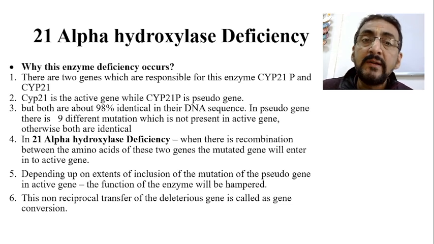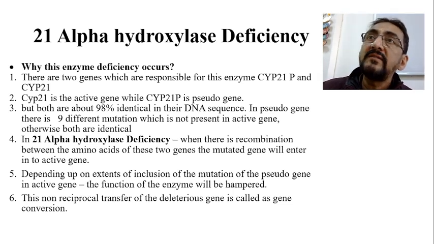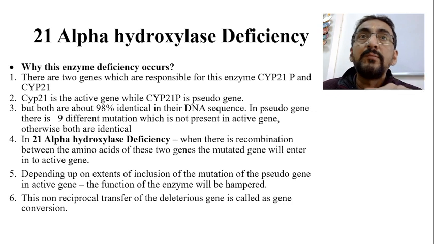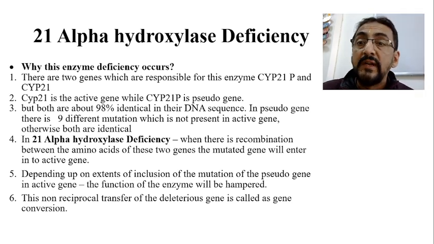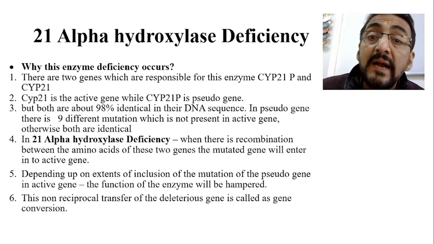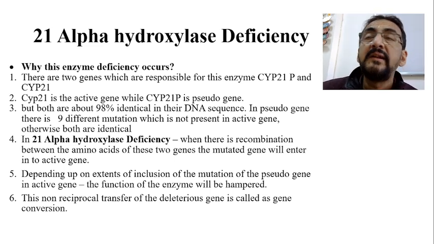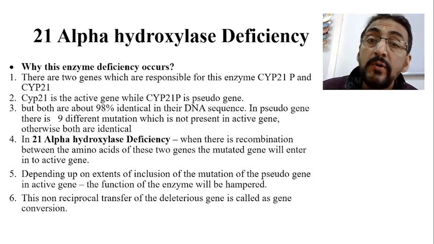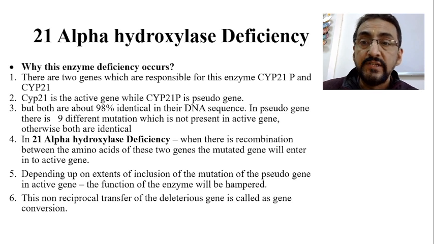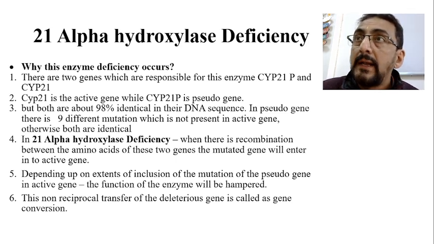Although it is a pseudogene, it looks like the active gene, but it does not have the capacity of producing the required proteins. Both look the same, therefore it is called a pseudogene. Both are about 98% identical in their DNA sequence. In the pseudogene there are 9 different mutations which are not present in the active gene. Otherwise both are identical. That's the only difference.